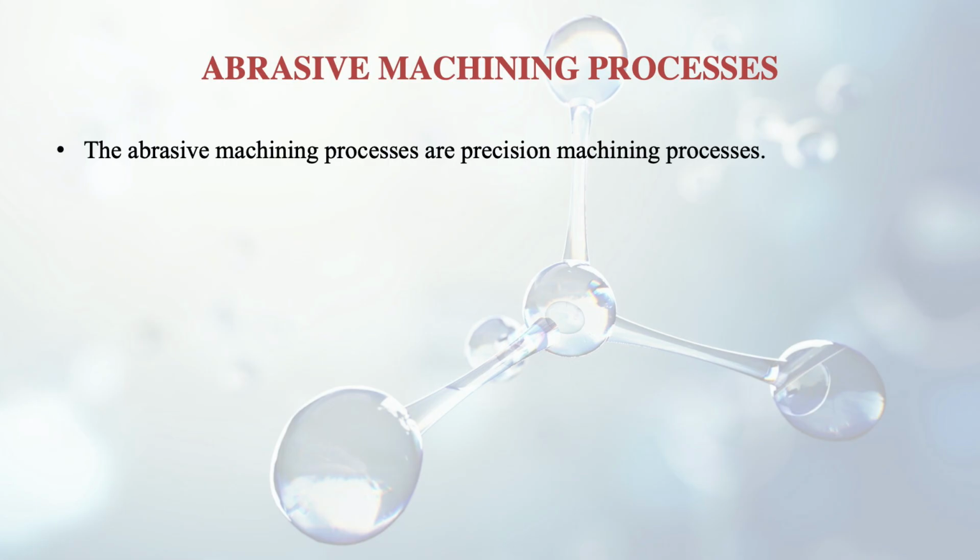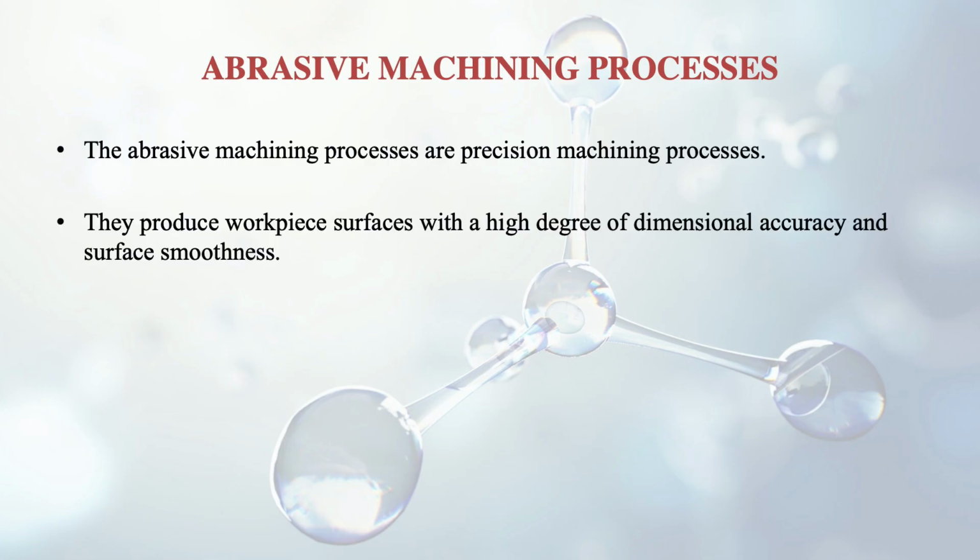After discussing all kinds of the refractory metals, we further move on to the abrasive machining process. This is also very important. The abrasive machining processes are precision machining processes. They produce workpiece surfaces with a high degree of dimensional accuracy and surface smoothness. So suppose a machining has been done on a certain specimen, and you want further accuracy and precision, or you want surface finish or smoothness, then this kind of process, the abrasive machining process, is very useful.